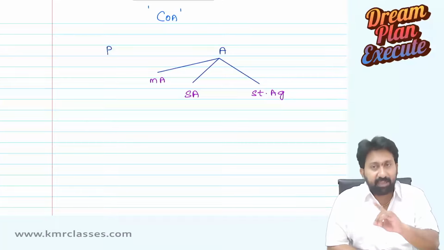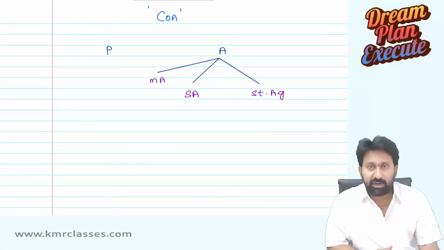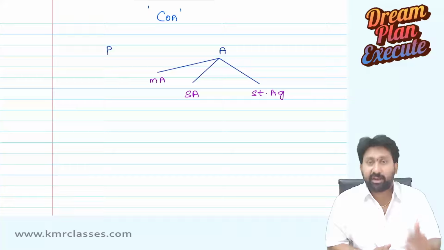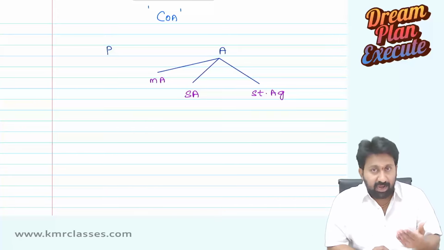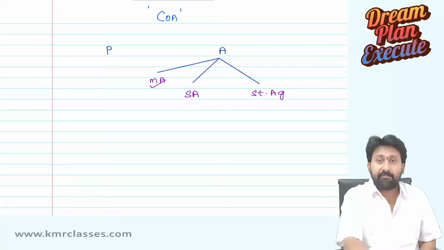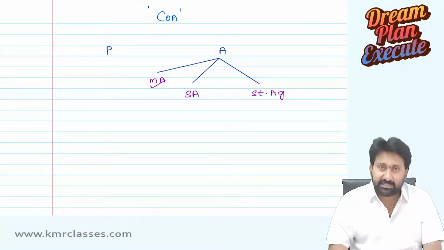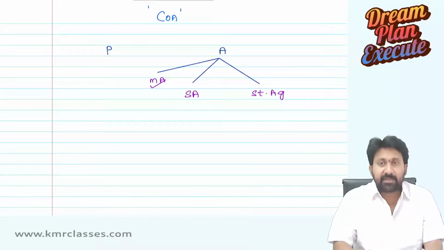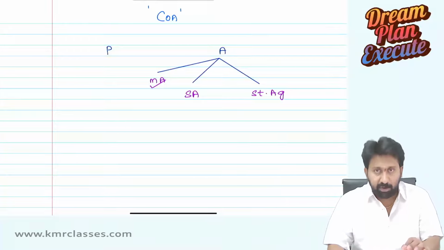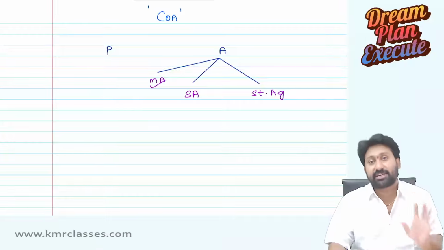For example, wherever in any subject, if not contract act, some other law you are reading, companies act at CA Inter, CA Final, direct taxes at CA Inter, CA Final, at that time also when I use the word agent, agent represents what? This agent, not sub-agent and substituted agent. So 99% of the cases, the word agent always refers to mercantile agent. Sub-agent and substituted agents will come only if the words sub-agent and substituted agent are clearly used in the sections.